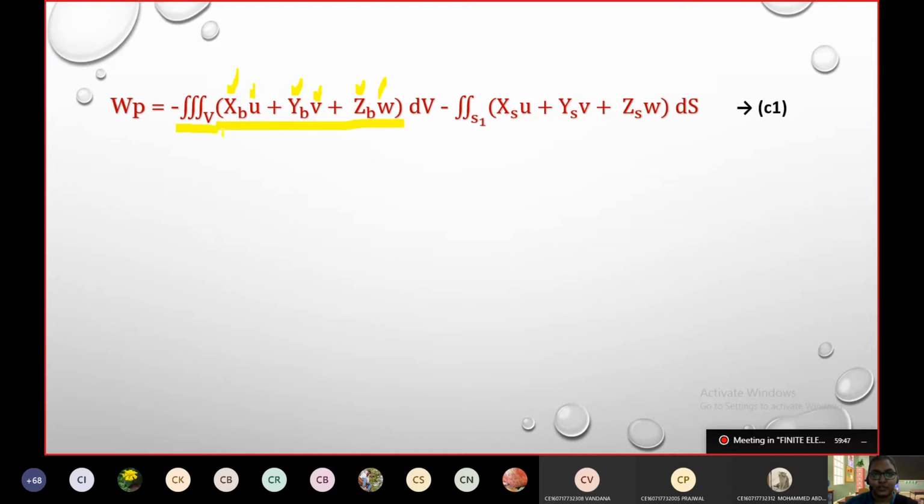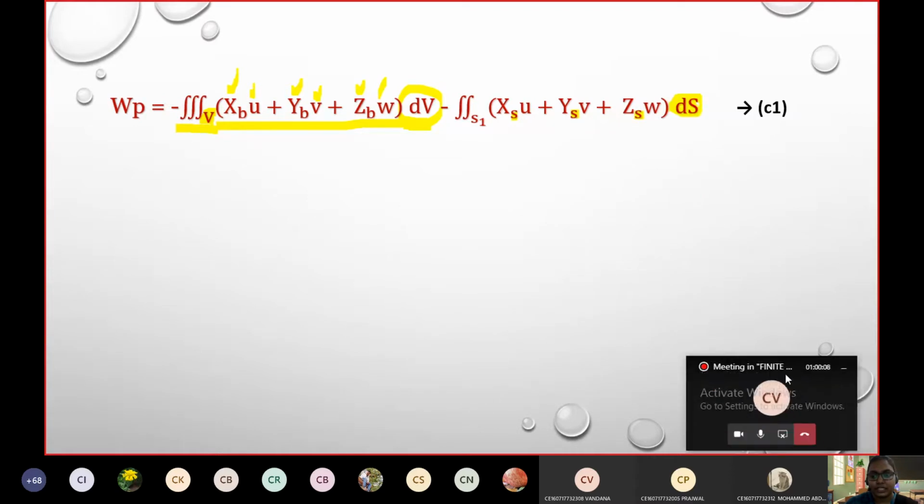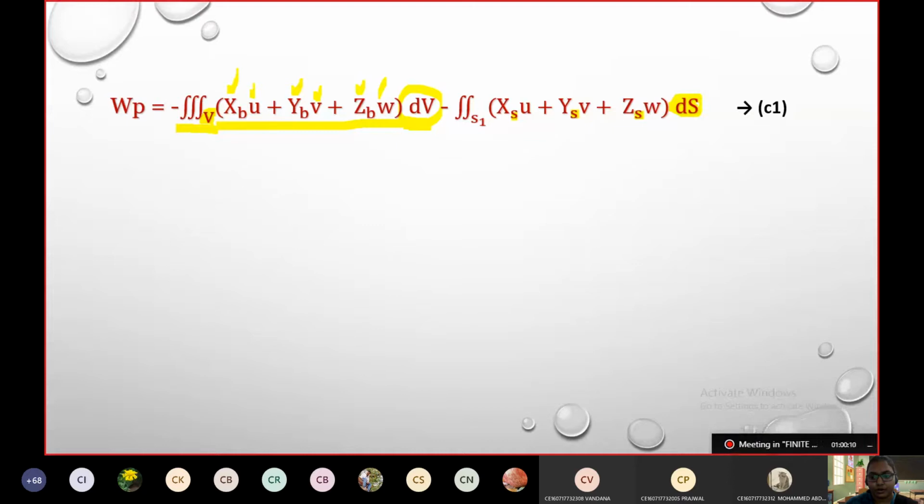Now body force, when we take it, is over the whole of the volume. So the integration is with respect to V. Similar condition when we are taking it for the surface: it is XS U, YS V, ZS W with respect to dS.